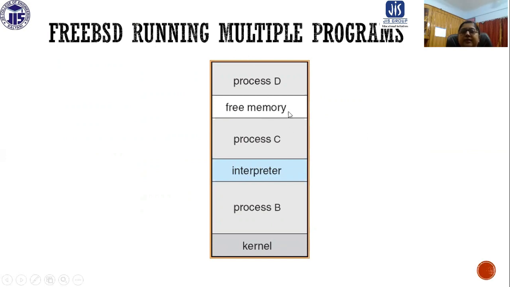So here you can see multiple programs can be there. Process D is there, process C is there, process B is there. So multiple programs are in the memory, and free memory is also there, interpreter is also there, kernel is also there.